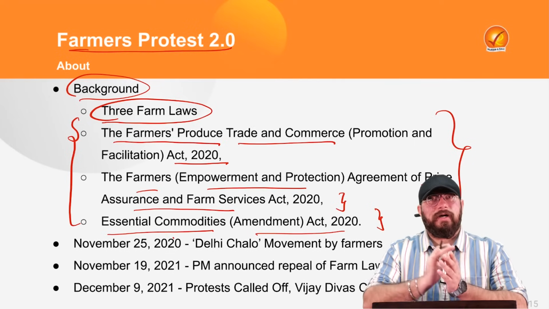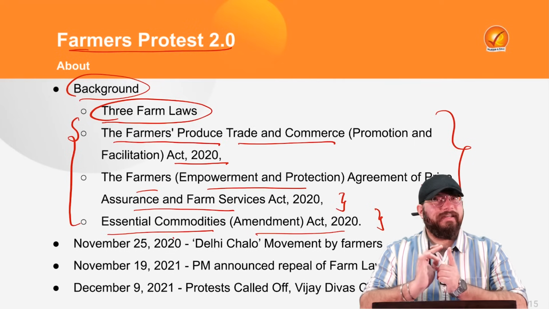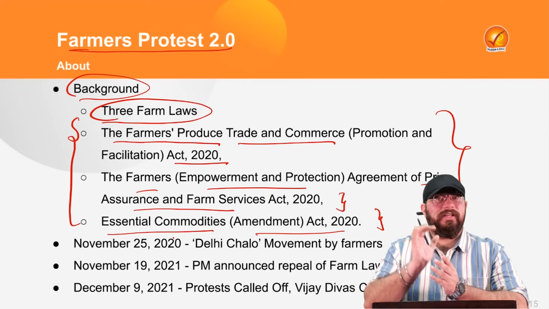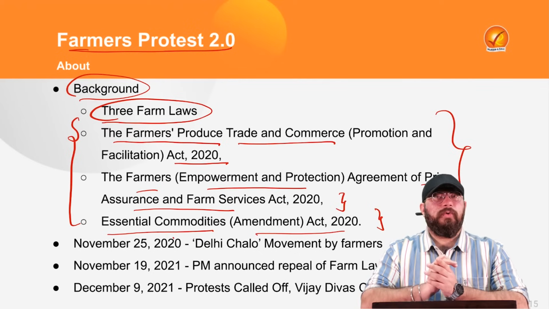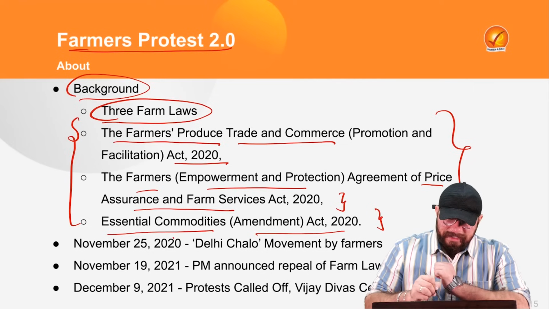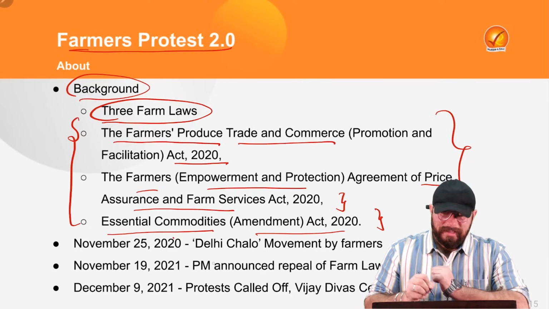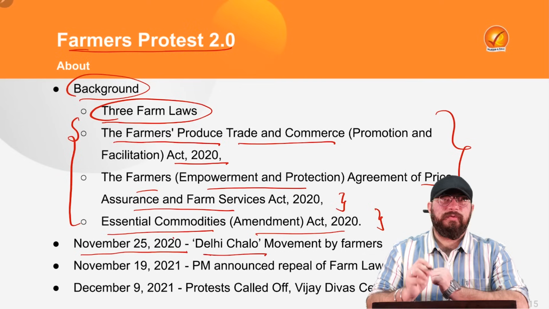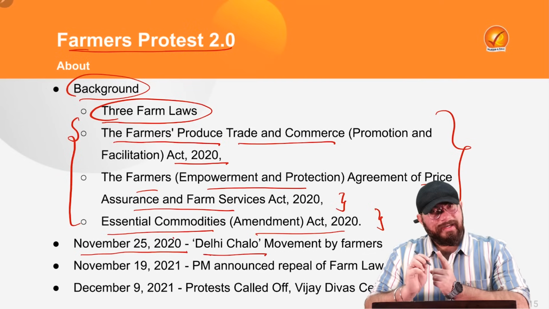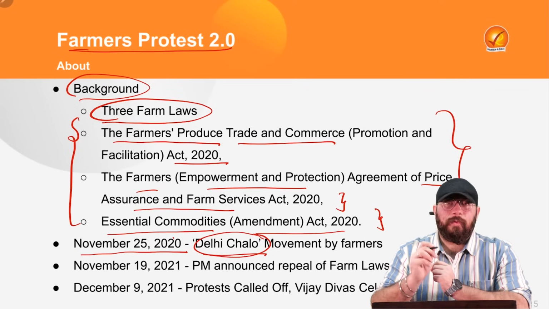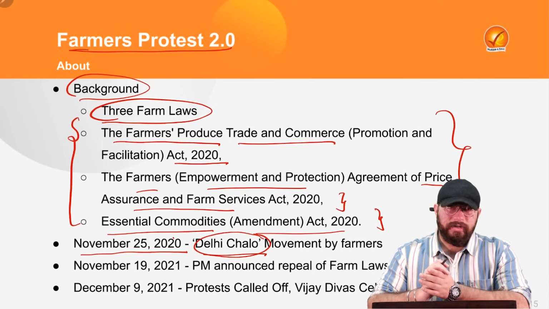Not all the farmers in the country, but especially in the region of Punjab, Haryana, Western UP, some areas of Rajasthan, especially in the northern belt and also some portion of the southern belt as well, several of the farmers were apprehensive of these acts. And that is why they decided to launch a movement. The Delhi Chalo movement was launched by the farmers on November 25th, 2020. On November 25, a call for Delhi Chalo was given by several big farmers unions.